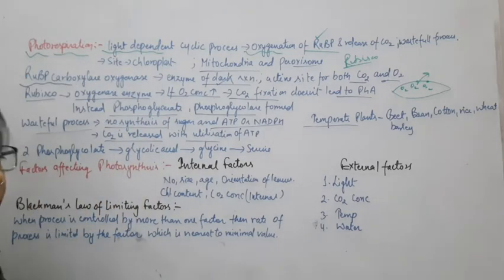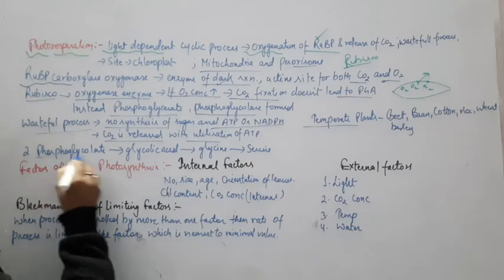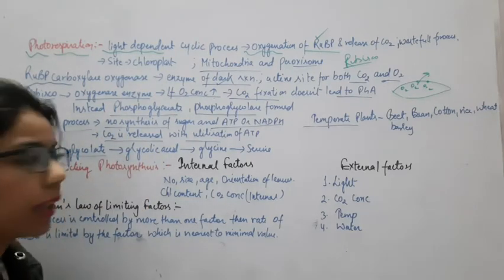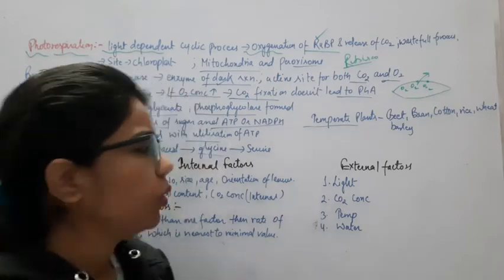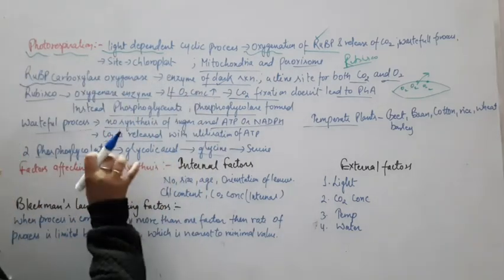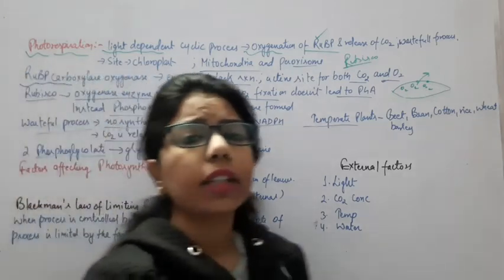Okay, now comes the point of what the conversion is. So here what are we getting? We are getting 2-phosphoglycolate, then it will form glycolic acid, then it will form glycine and serine. So ultimately it is of no use. Now the question arises: what are the factors affecting photosynthesis?